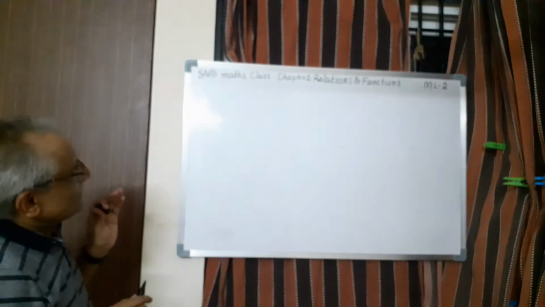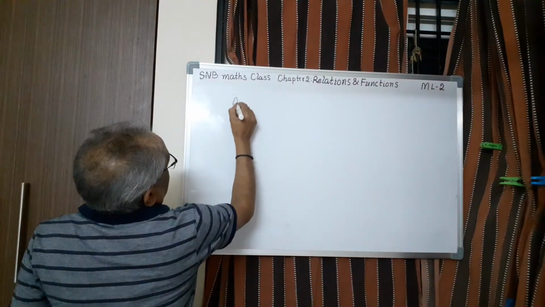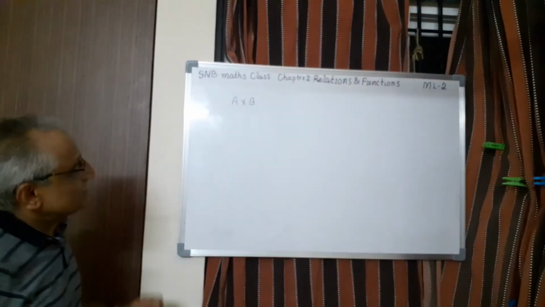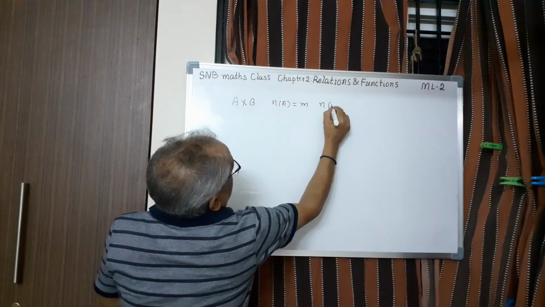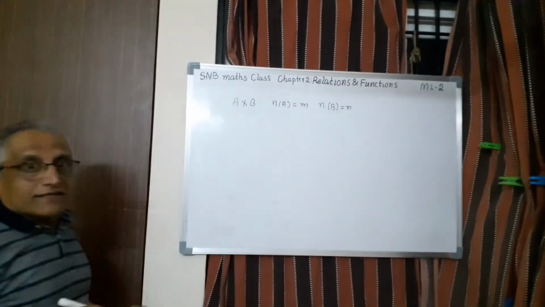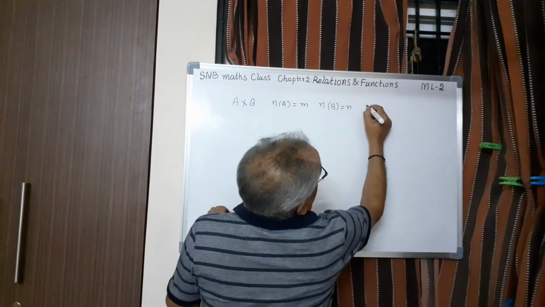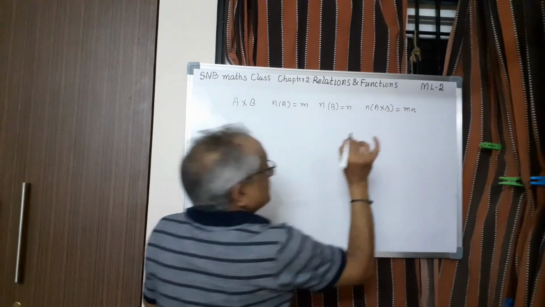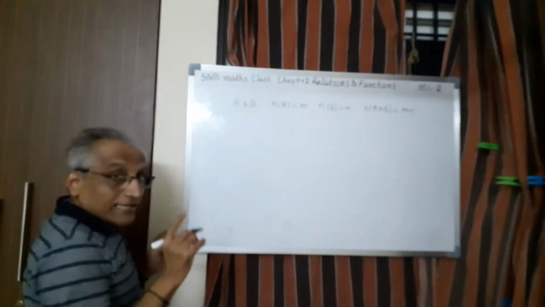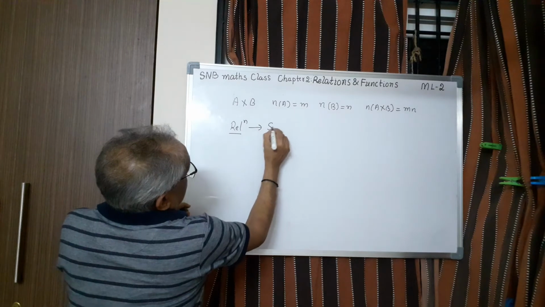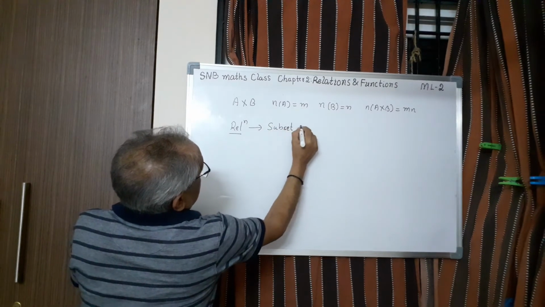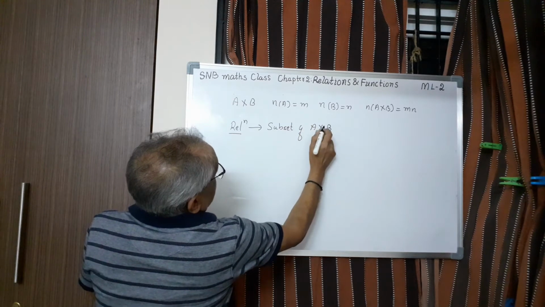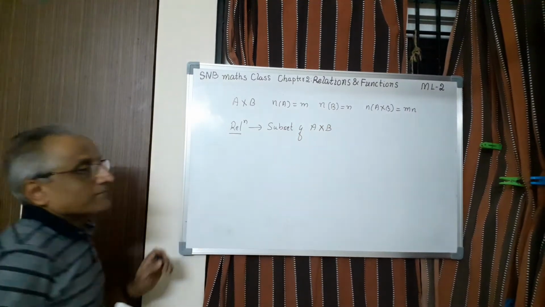The property is this. Consider A cross B. Suppose number of elements of A equal to say m and number of elements of B, so this is n. Then in the last lesson we have seen number of elements of A cross B, this will be mn. So this we have made it very clear. Now today we have defined the relation as any subset of A cross B. Any subset of A cross B is a relation.